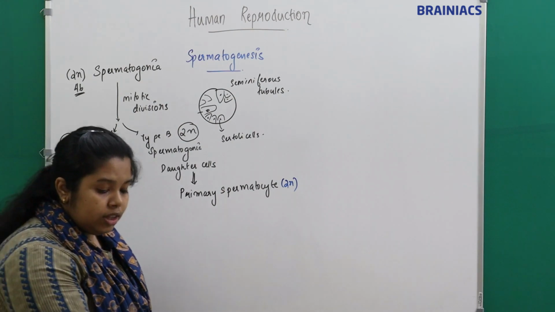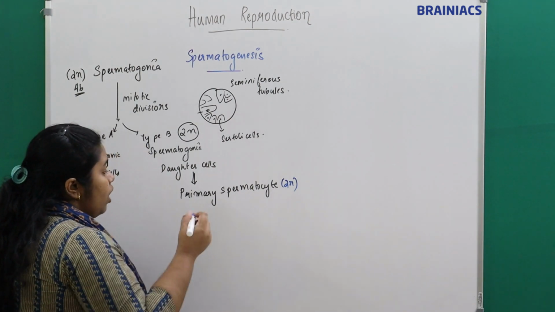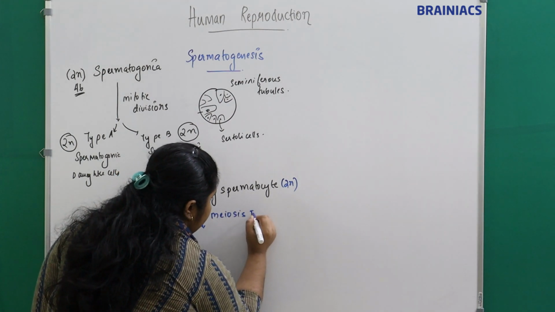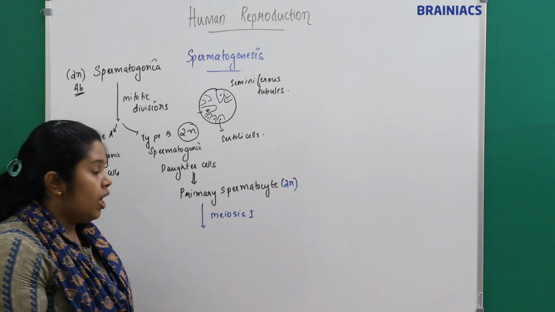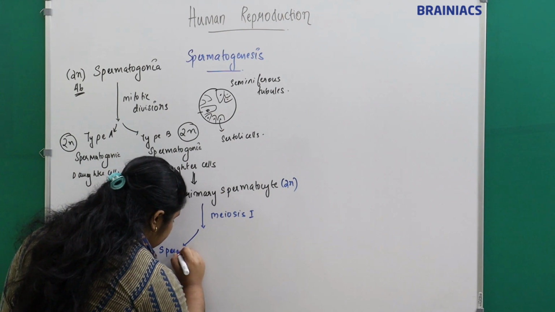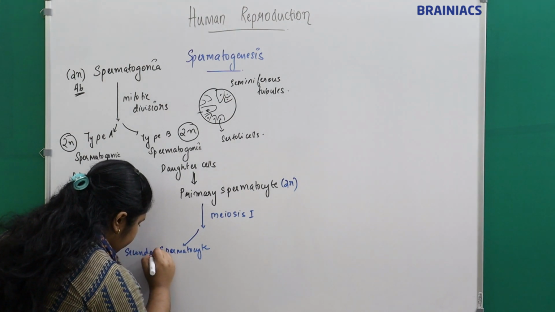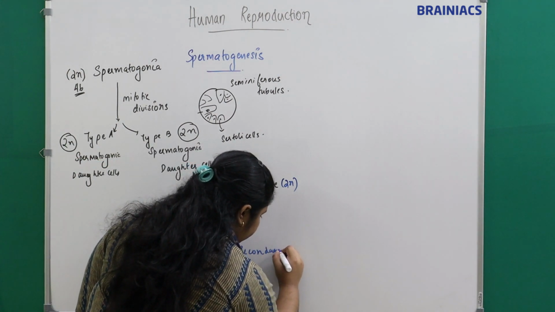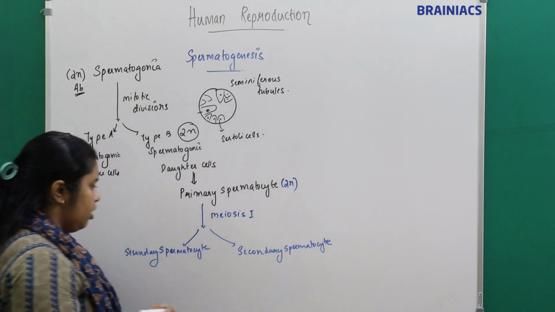Understand? Now this primary spermatocyte will undergo the first meiotic division, meiosis 1, and forms 2 secondary spermatocytes.